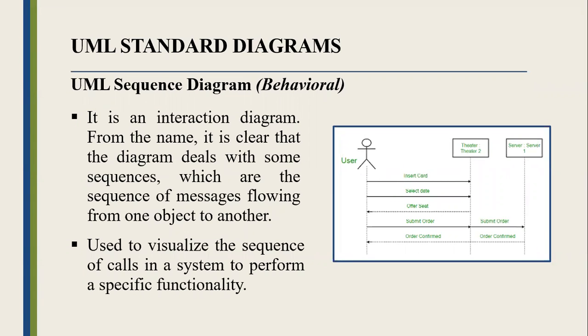Then another type of diagram is UML sequence diagram. It is an interaction diagram. From the name, it is clear that the diagram deals with sequences, which are the sequence of messages flowing from one object to another. It is used to visualize the sequence of messages.